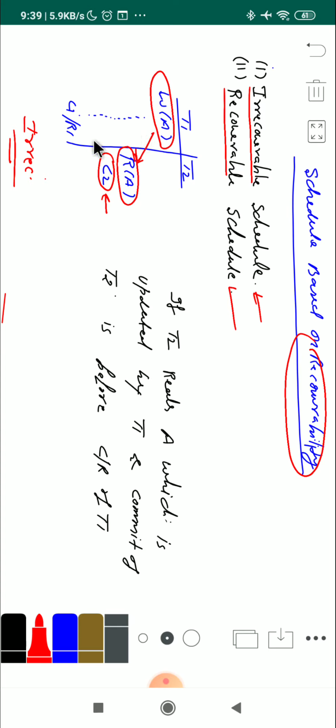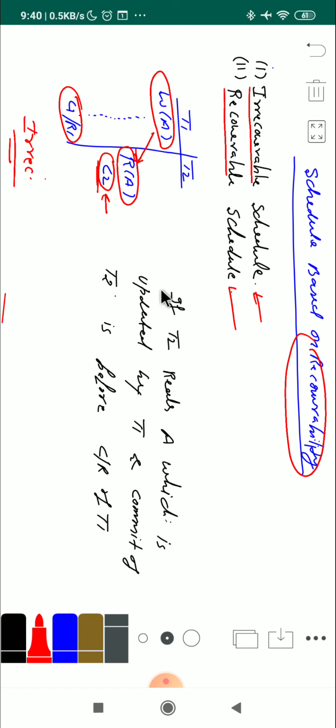Now after commit of T2, T1 is committing or rolling back. In this situation we cannot recover this schedule. That's why this schedule is an irrecoverable schedule.